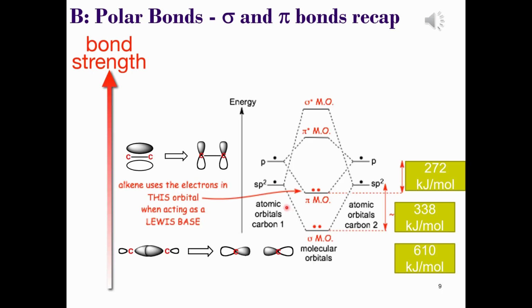Remember also that carbon-carbon double and triple bonds are comprised of individual components, and in a reaction these are not usually all broken at the same time. They're broken in a stepwise fashion.